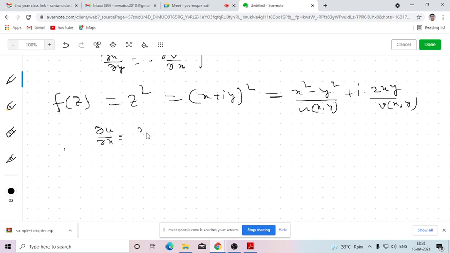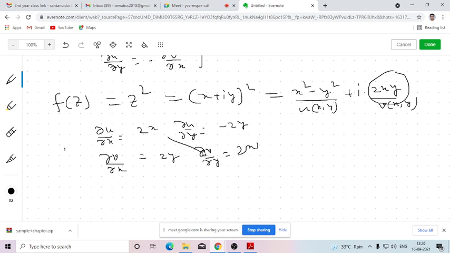∂u/∂y is minus 2y, and ∂v/∂x is 2y, the imaginary part. So ∂u/∂x is 2x, ∂u/∂y is minus 2y, ∂v/∂x is 2y, and ∂v/∂y is 2x.